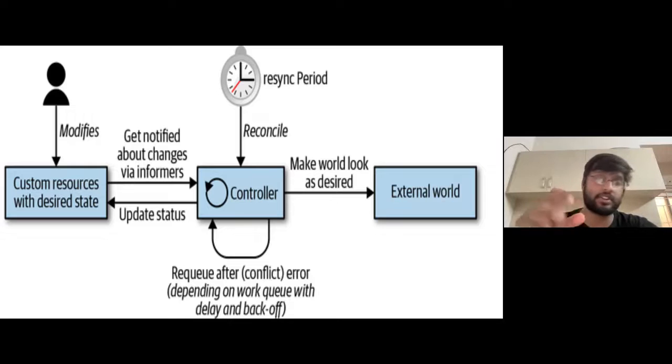And in a controller, you have an option to continually monitor the API server, or monitor it once every few minutes, in a particular time interval, which is called the resync period. Now, as you can imagine, let's say you have a big Kubernetes cluster with about 20, 30 custom controllers and then 50, 60 default controllers running. If you keep querying the API server every second, is there a change? Is there a change? Is there a change? Then you're going to overwhelm the API server.